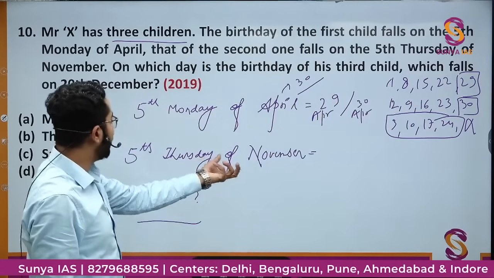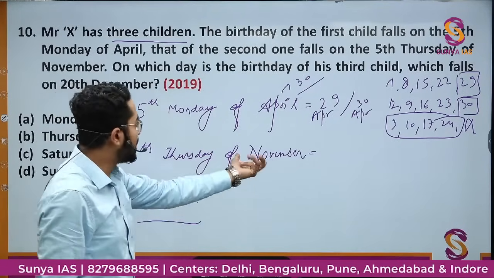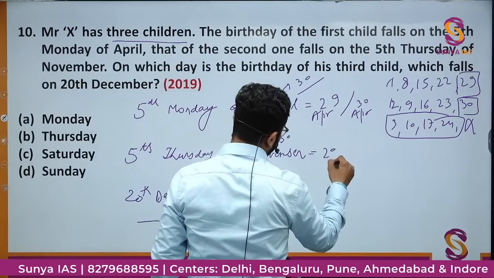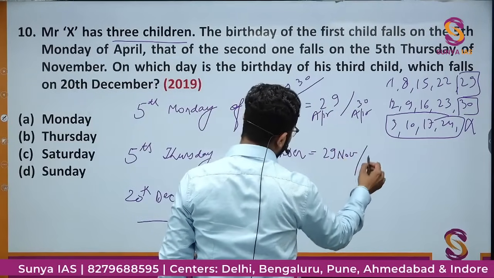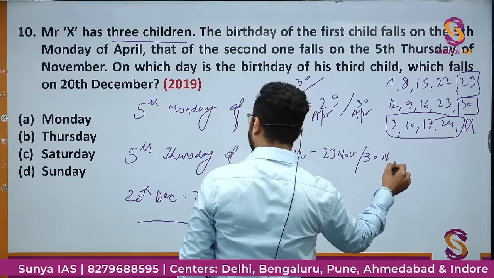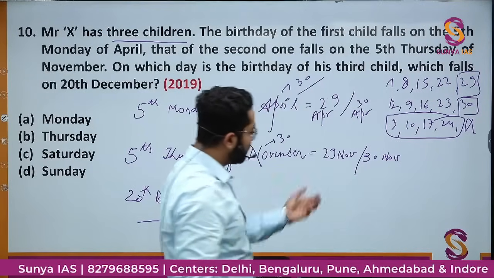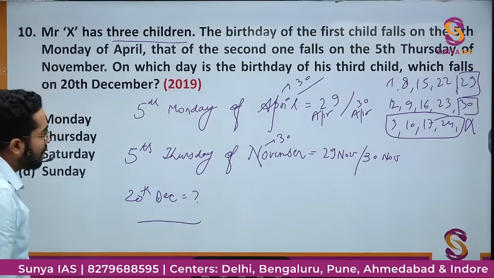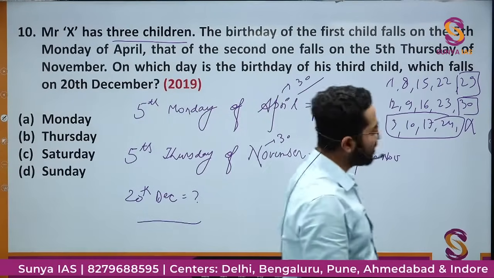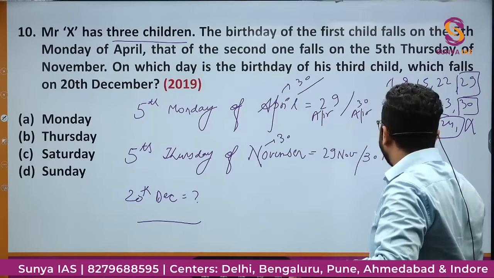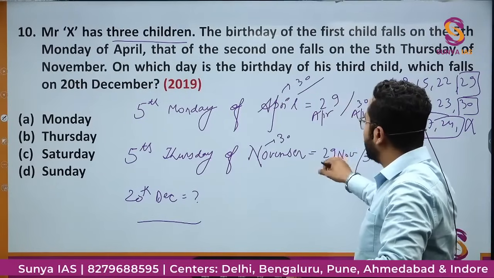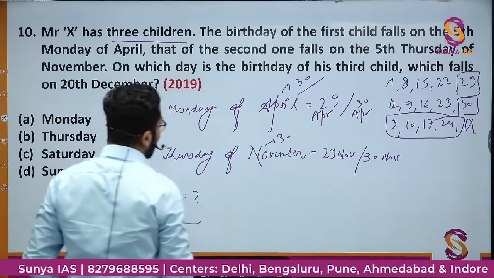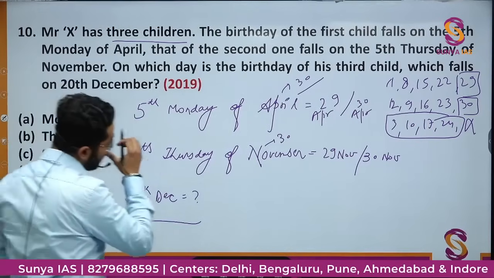Achha, November is also having 30 days. So similarly, either 29 November is a Thursday, or 30th November is a Thursday. These will be the 5th Thursday of November. Only these two dates are possible. Now अब मुझे पता नहीं है कि which date is there, इनमें से कौन सा है. So I'll start my calculation with, let